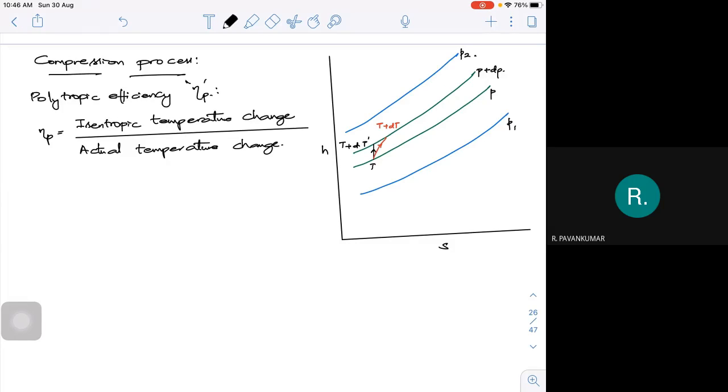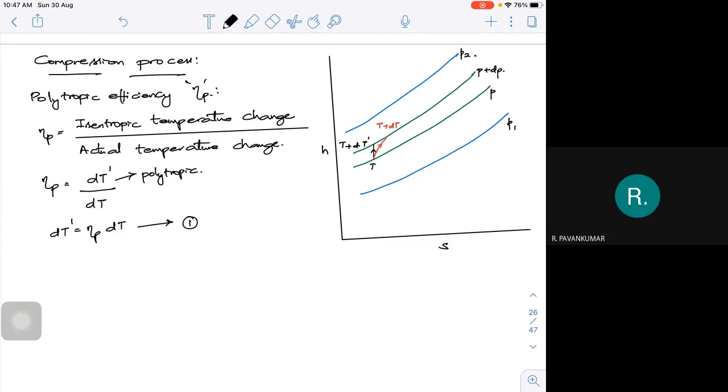So now let us write it. What is the isentropic temperature change? It is dT dash. Your actual, it is dT. So what I'm trying to do, the ideal one, I'm calling it as polytropic. That is ideal or isentropic. Or if I do a little bit of cross multiplication, I'm going to get dT dash is equal to your polytropic efficiency multiplied by dT. Let me call this as equation number 1.